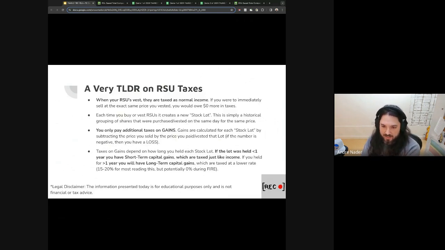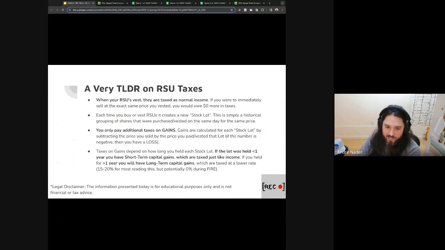And then how much that tax is depends on whether you've held the stock for less than 1 year or more than 1 year. If it's less than 1 year, it's going to get treated pretty much like income. It's going to be taxed at your normal tax rate. So if you're a high earner in California, that could be in the mid 30s plus California taxes on top of that. If you hold longer than 1 year, it'll get taxed at long-term capital gains. For most people, this will end up being in the 15 to 20% range. So that is the difference there.